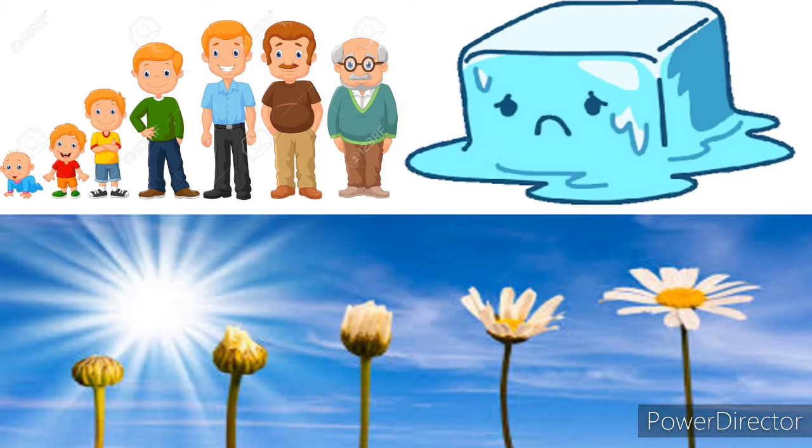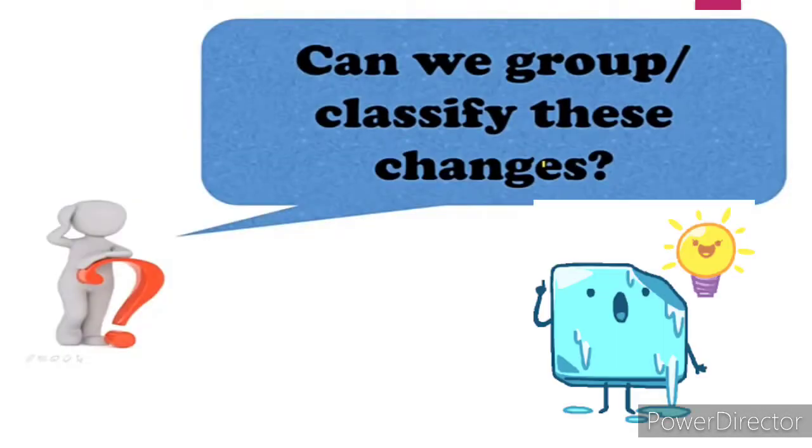Students, change is a continuous process. It is the law of nature. Change takes place around us all the time. So let's take some examples of common changes. So students, now we want to know, can we group and classify these changes? Is there any similarity between these changes? Let's find out.